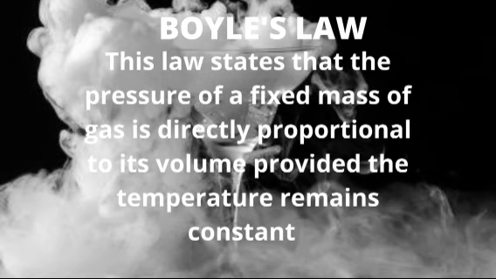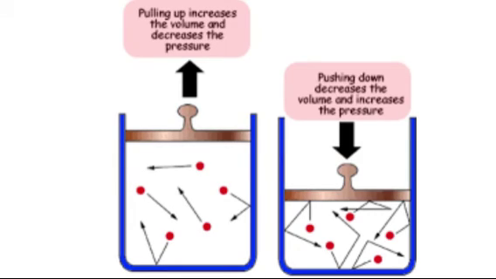And now we begin the gas laws, one of which is Boyle's law. Boyle's law states that the pressure of a fixed mass of gas is inversely proportional to its volume, provided that the temperature remains constant. That means that if the temperature of a gas is left constant, when there is an increase in pressure, there is a decrease in volume.